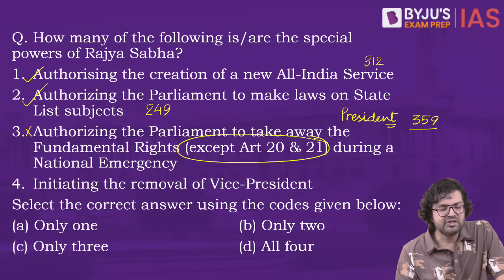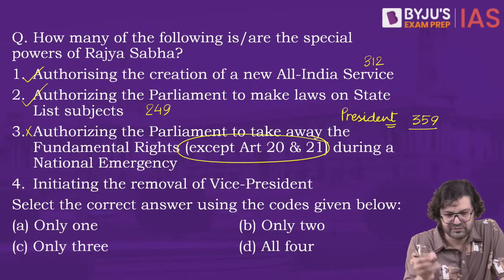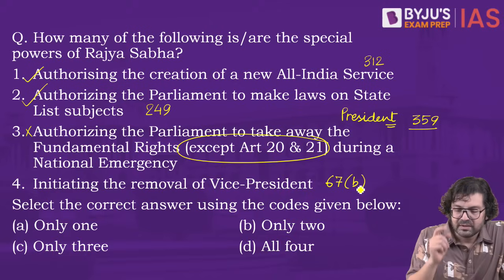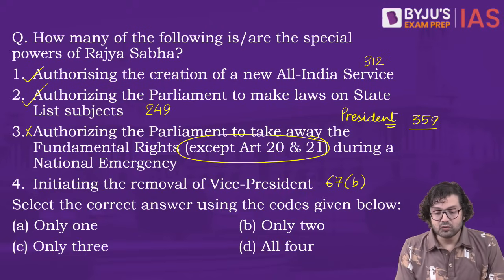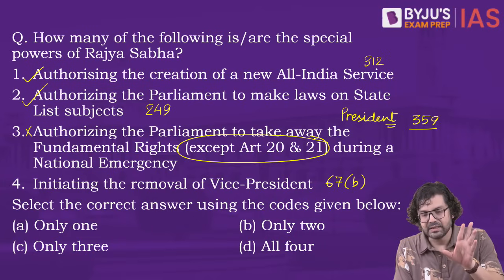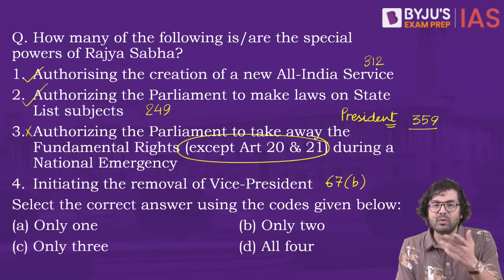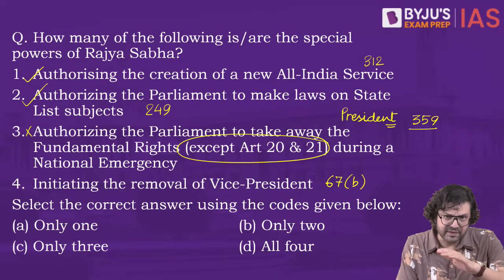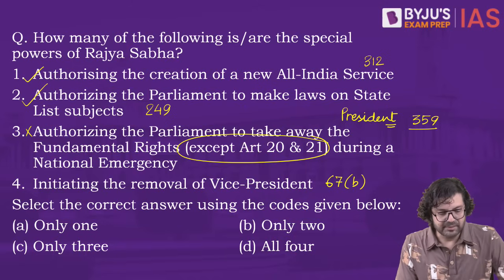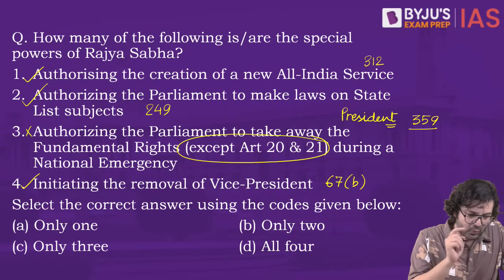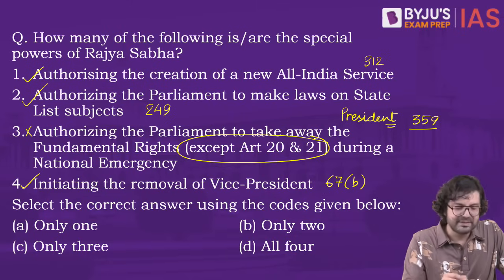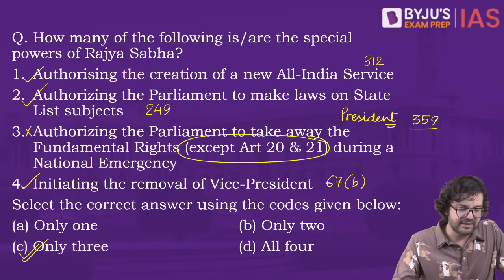Number 4, initiating the removal of VP. Yes. Article 67B, we know very well the resolution to remove the VP can be moved in the Rajya Sabha only. And in the Rajya Sabha, it requires a what majority? Effective majority. In the Lok Sabha, it requires a simple majority. So 4 is correct. 1, 2 and 4. Select the correct answers. So C, only 3 is the right answer.